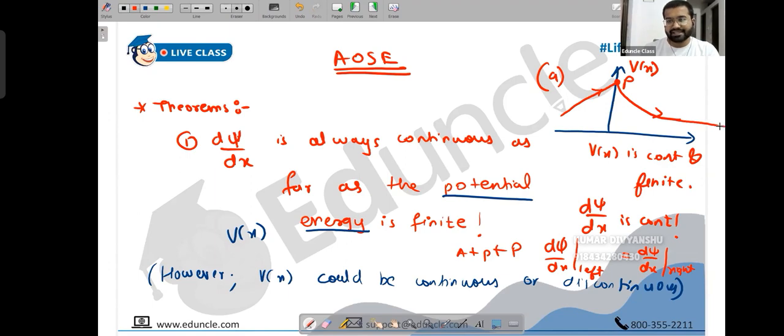Remember, even if the position becomes infinite, it doesn't matter. Potential energy is still becoming zero. It's not infinite. If you're thinking, sir, if I keep on going like this, it goes until infinity, but position is going to infinity while potential energy is going to zero, so it's finite. Infinite would be something like this, where it goes way into the sky. That's infinite.